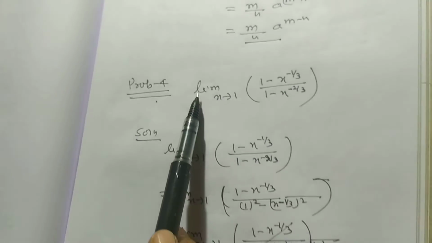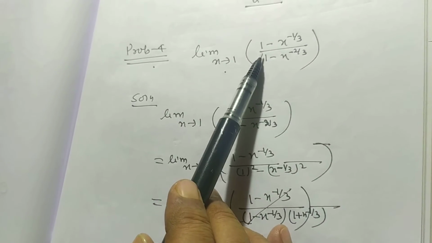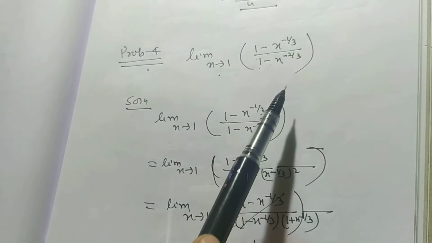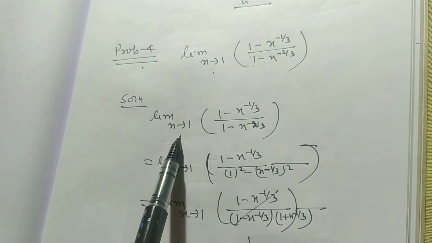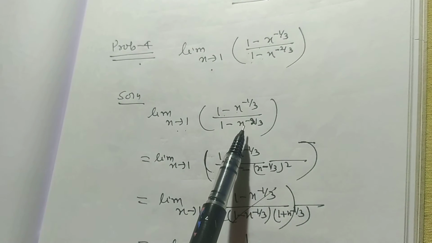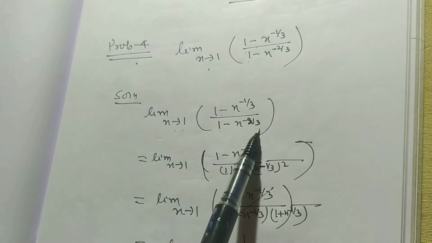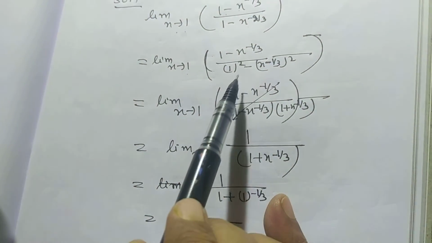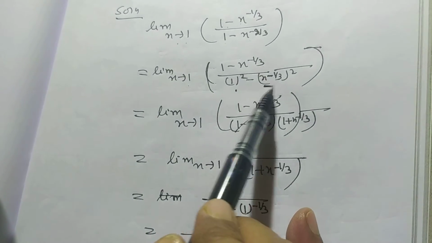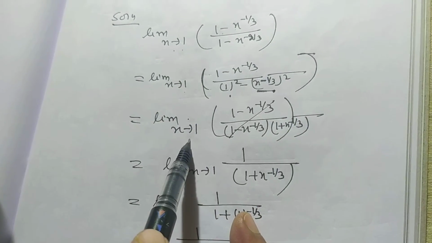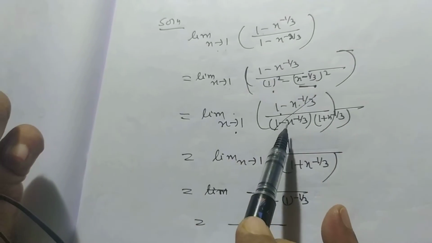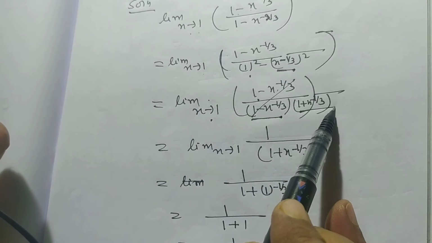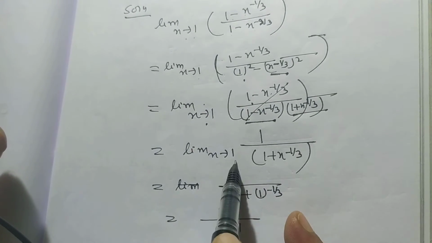Now we want to discuss problem number 4. Limit x tends to 1, (1 minus x to the power minus 1 by 3) divided by (1 minus x to the power minus 2 by 3). Here 1 minus x to the power minus 2 by 3 can be written as 1 square minus (x to the power minus 1 by 3) whole square. So limit x tends to 1, (1 minus x to the power minus 1 by 3) divided by (1 minus x to the power minus 1 by 3)(1 plus x to the power minus 1 by 3).